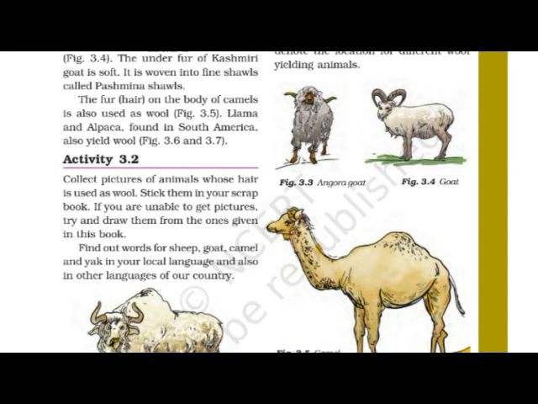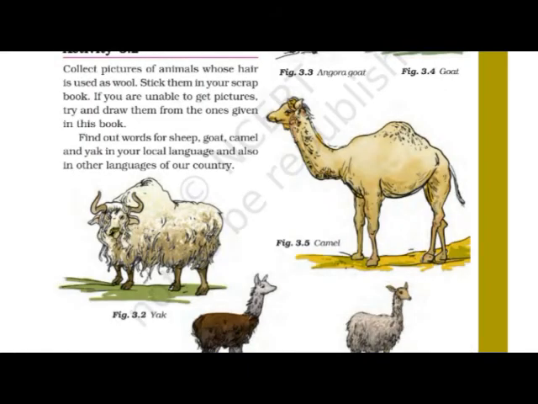and their special features. Wool is also obtained from goat hair. In Figure 3.4 you can see a picture of the goat. It means wool is not only obtained from the animals that were discussed before, wool is also obtained from goat hair. The under fur of the Kashmiri goat is soft. It is woven into fine shawls called Pashmina shawls.